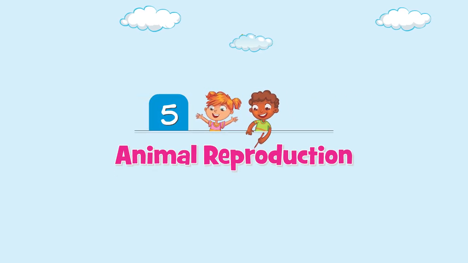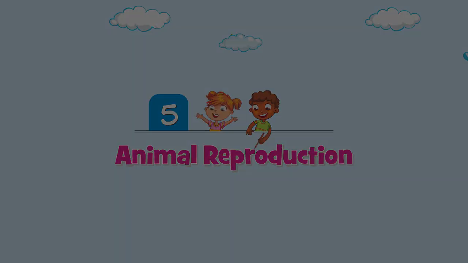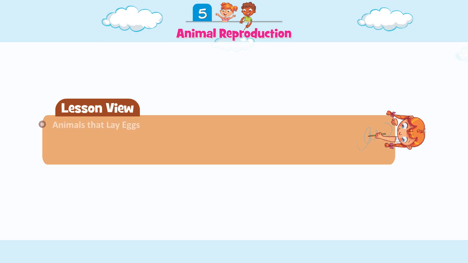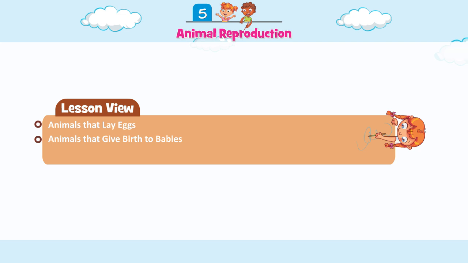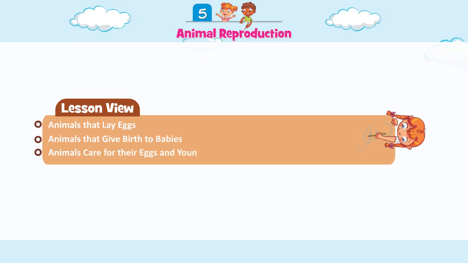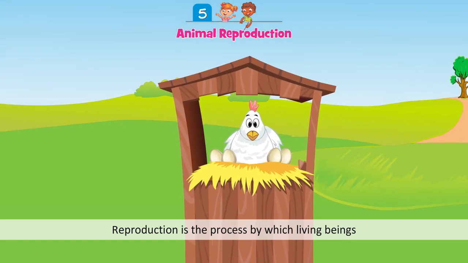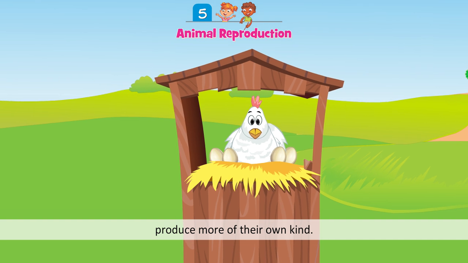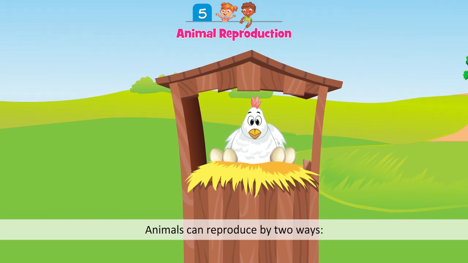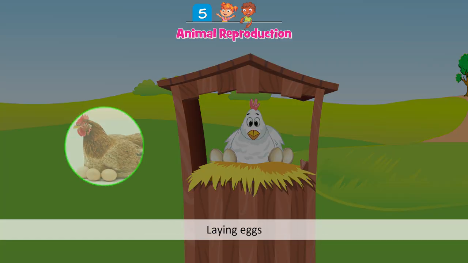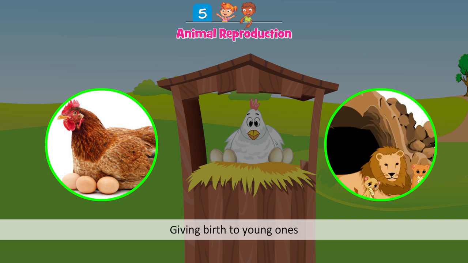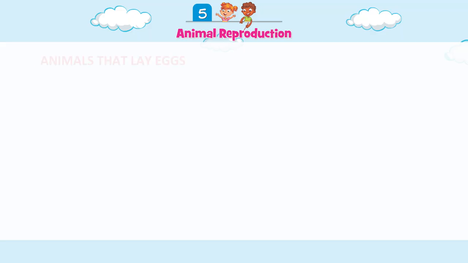Chapter 5 Animal Reproduction Lesson View. Animals that lay eggs, animals that give birth to babies, animals care for their eggs and young ones. Reproduction is the process by which living beings produce more of their own kind. Animals can reproduce in two ways: laying eggs and giving birth to young ones.